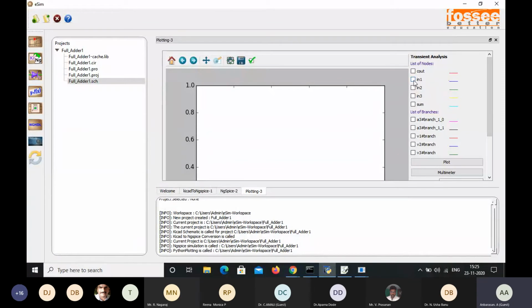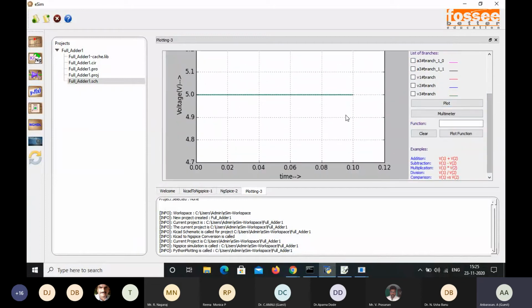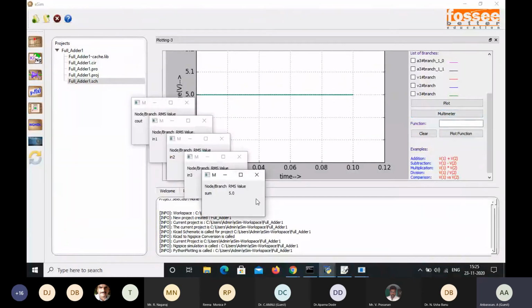So here I am going to select the input 1, input 2, input 3, sum, and then C out, and select the plot. Here we can get the value as 5, input also 5, and then corresponding sum and carry output also 5, but it is not visible. So for that, the value can be viewed by setting the multimeter. So that's the option given here, multimeter. So select the multimeter. So here the values are available.